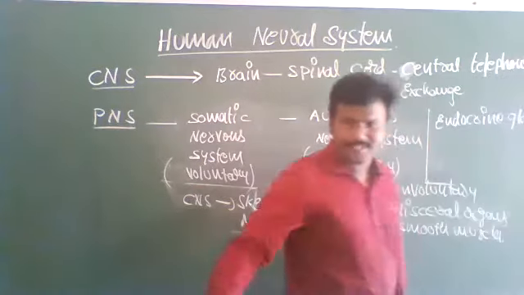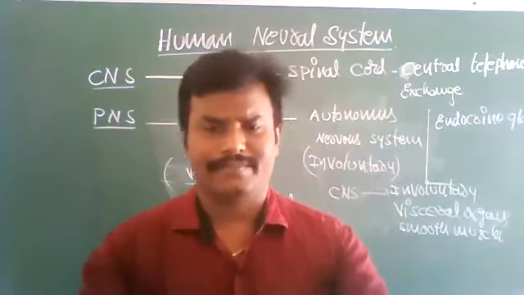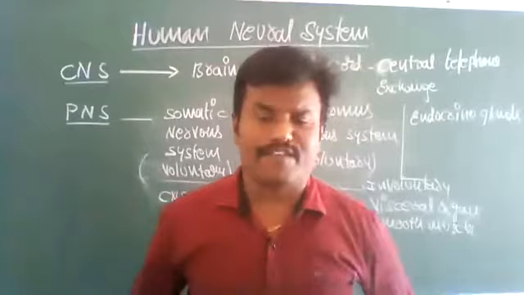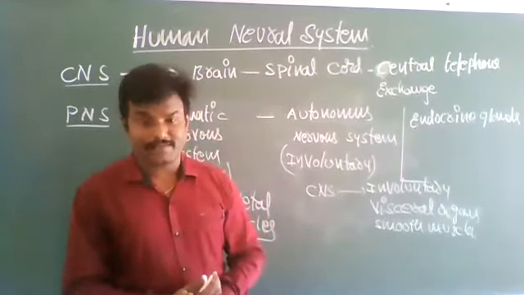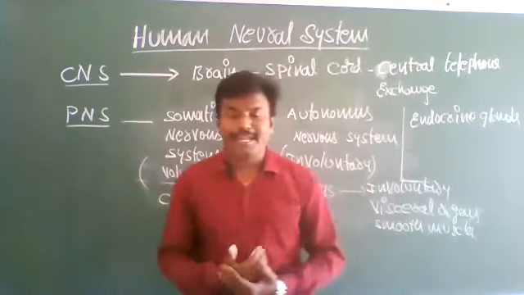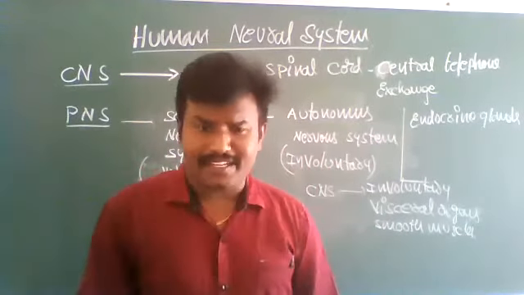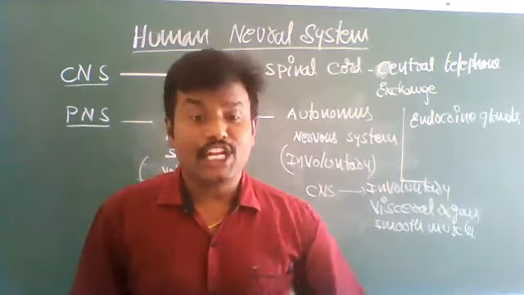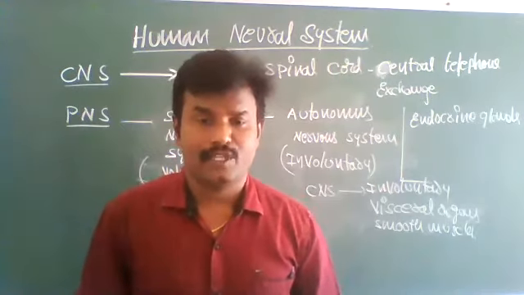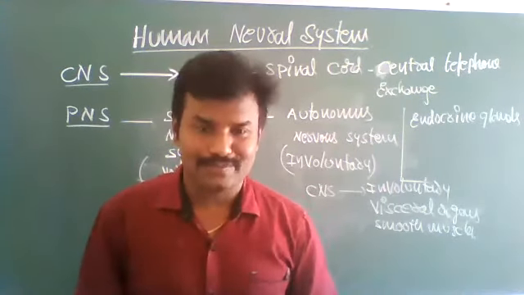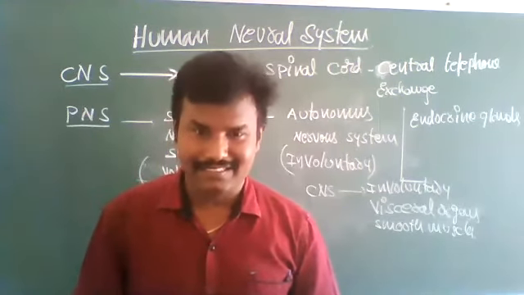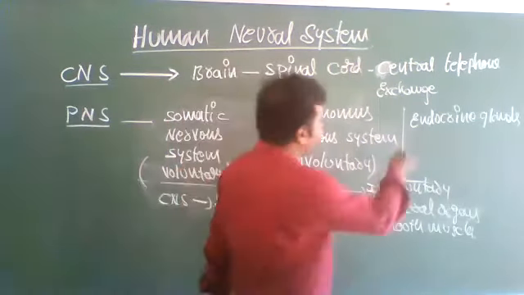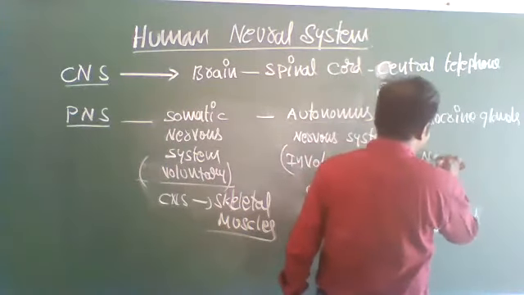Endocrine glands produce and secrete hormones by commands sent by the central nervous system.